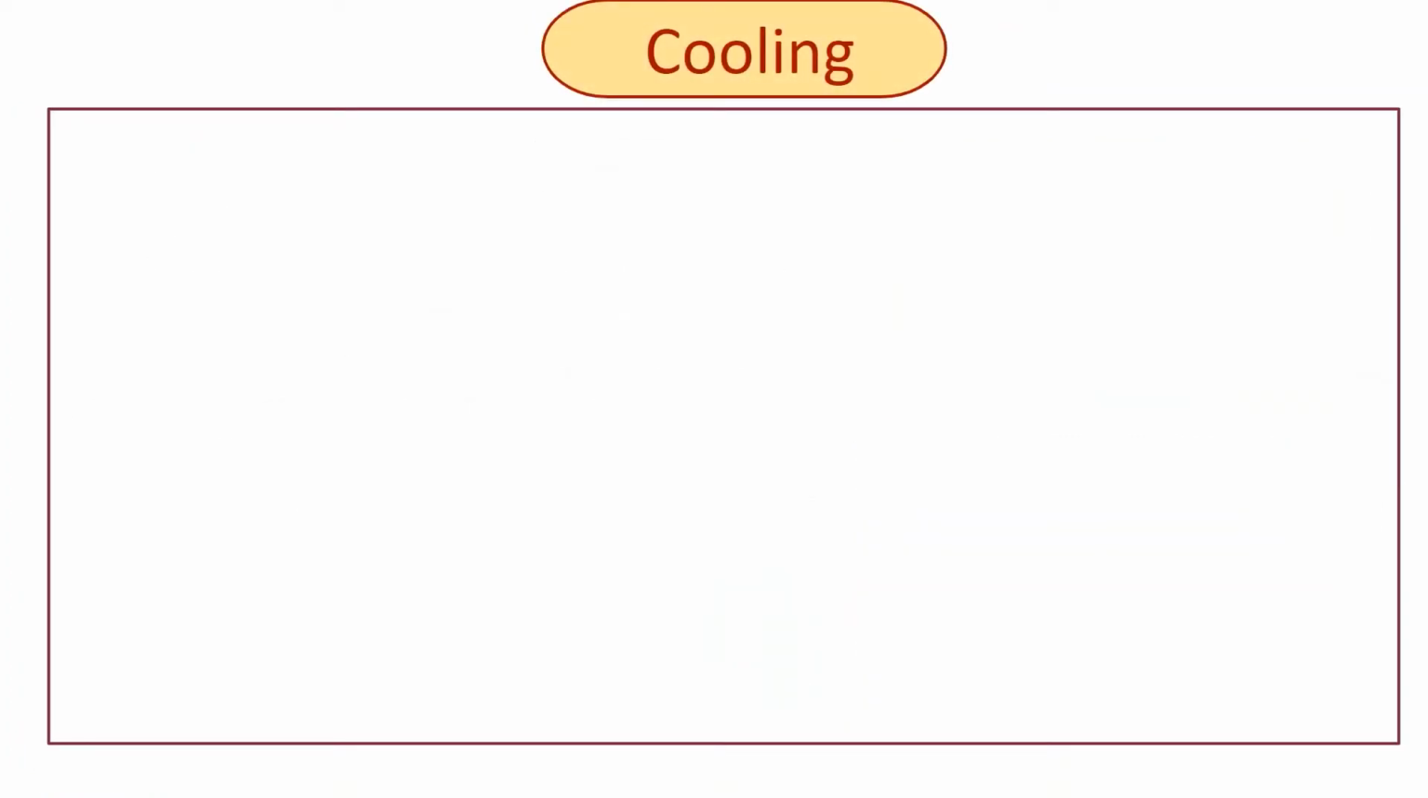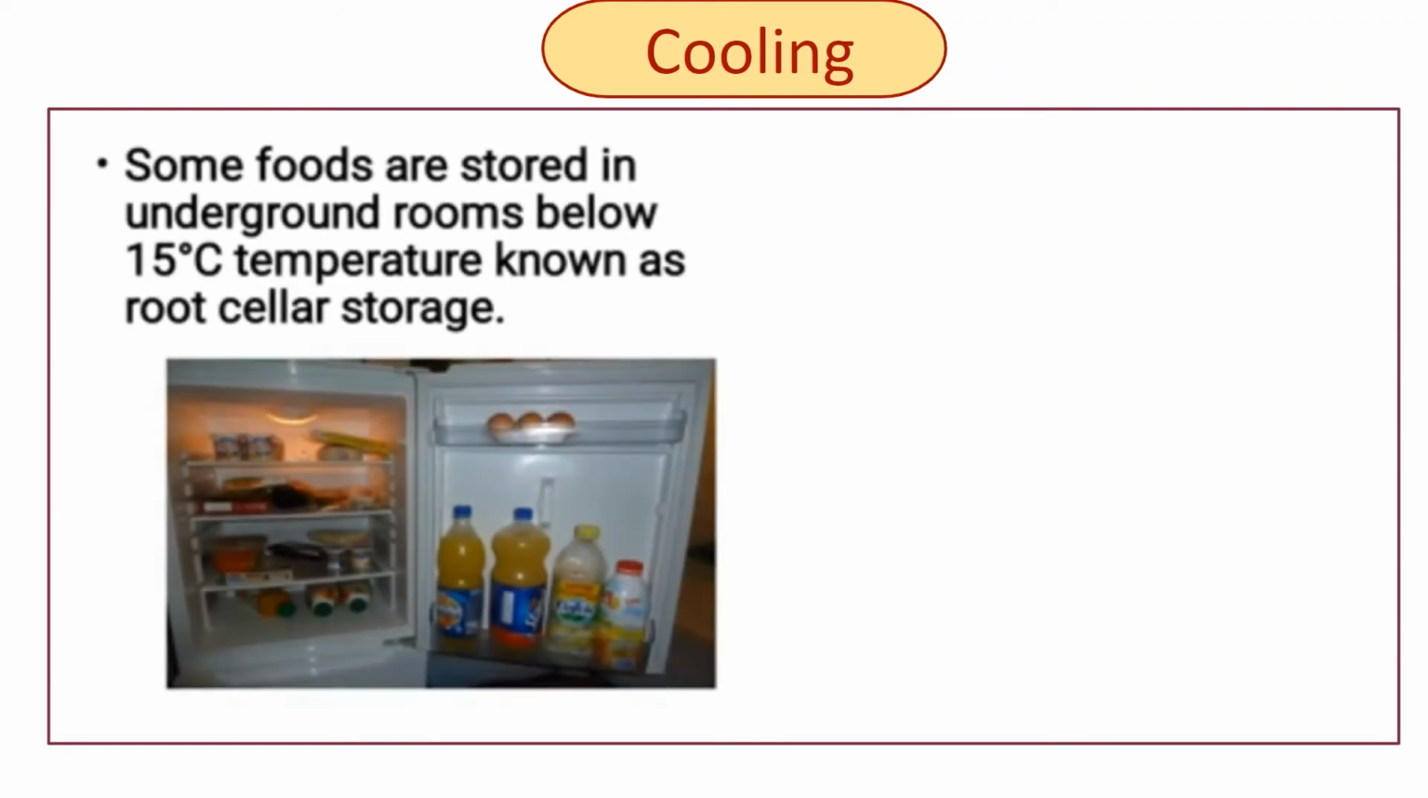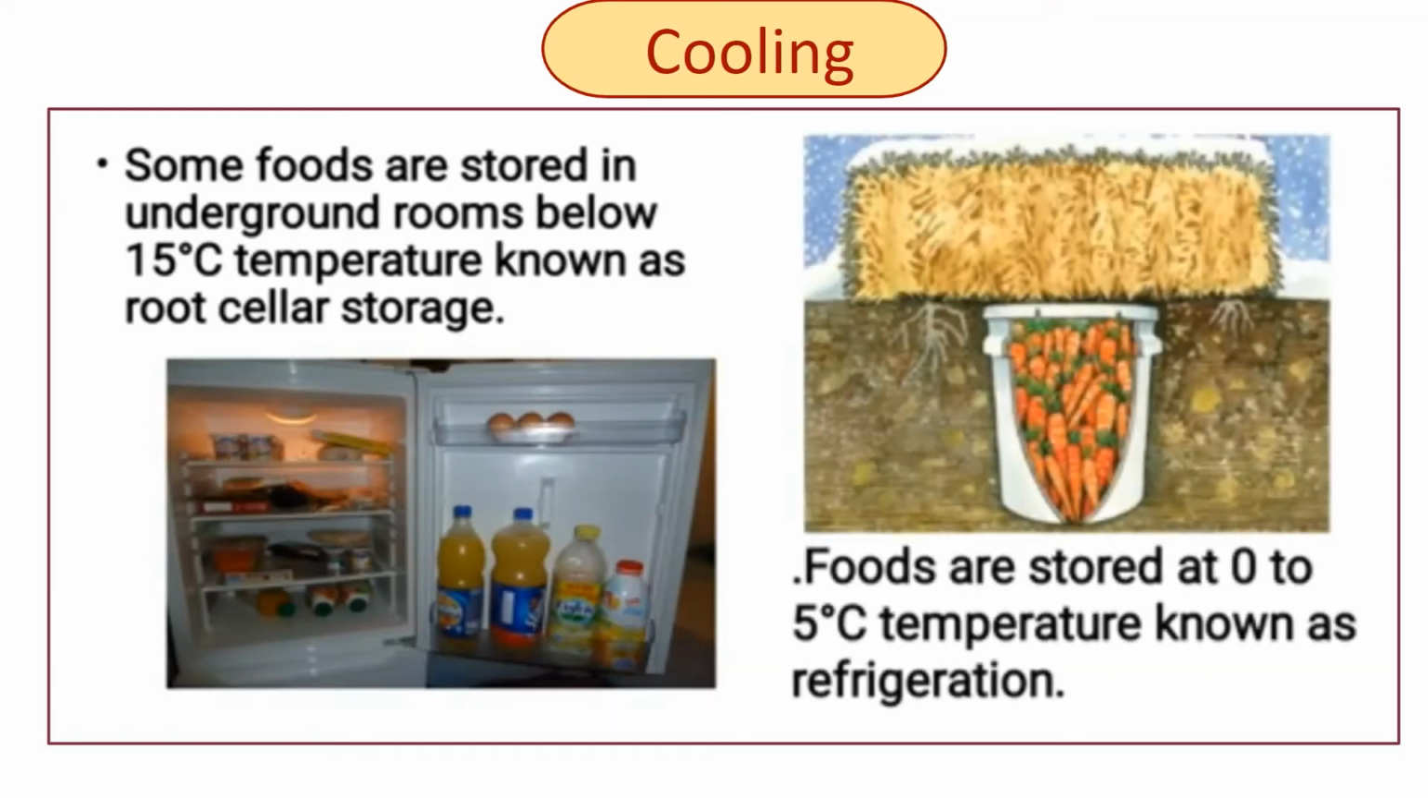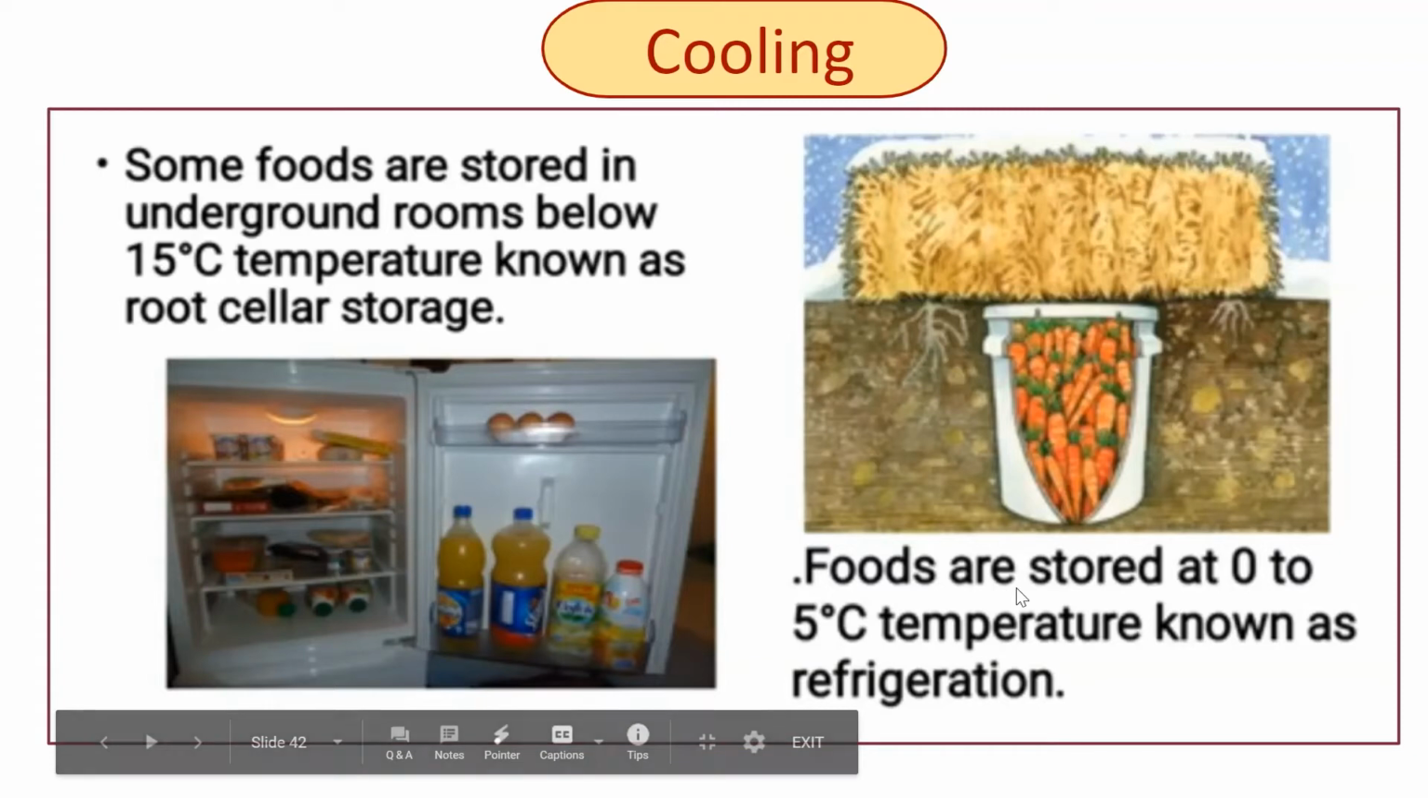Then the second method, that is cooling. It preserves food by slowing down the growth of microorganisms and the action of enzymes that cause food to rot. Some foods are stored in underground rooms below 15 degrees Celsius, known as root cellar storage, and foods are also stored at 0 to 5 degrees Celsius, known as refrigeration.